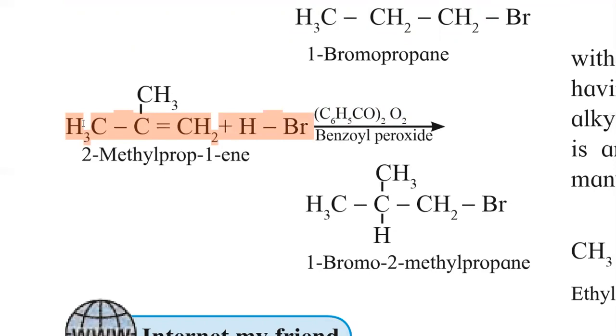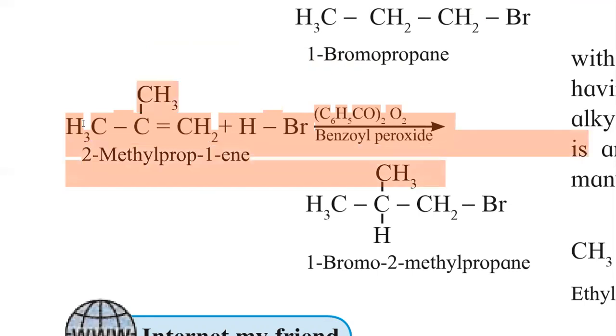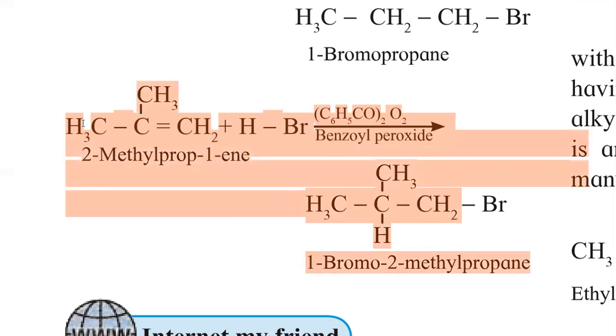When addition of HBr takes place, this is an unsymmetrical alkene and an unsymmetrical reagent, in the presence of peroxide, then the bromine gets bonded to that carbon of the double bond which contains the more number of hydrogen, that is the CH2 carbon gets bonded with bromine, and we get the product 1-bromo-2-methylpropane.